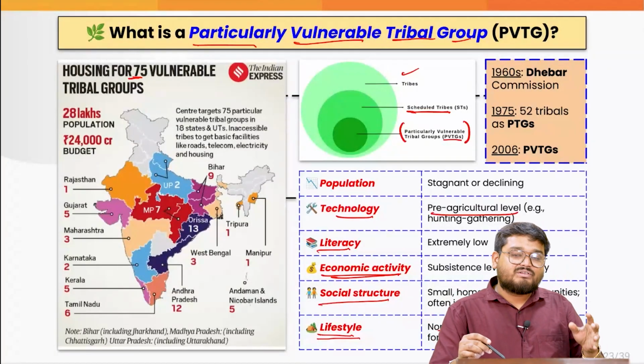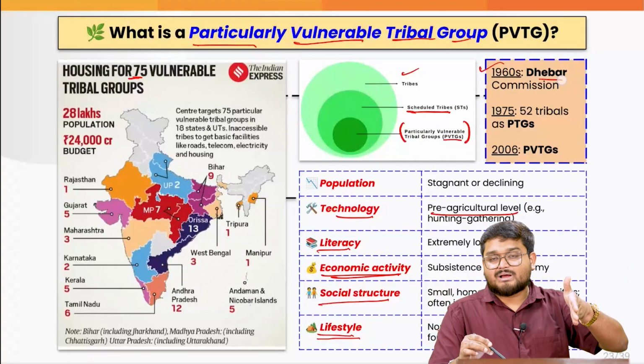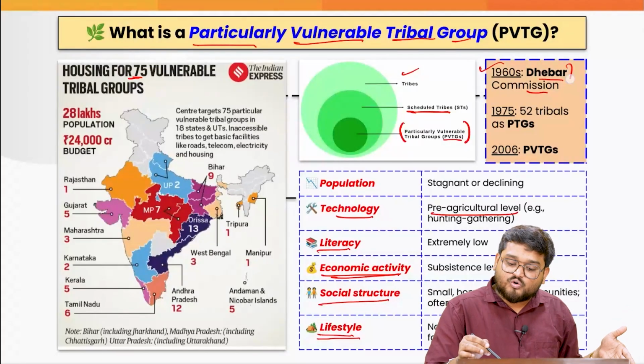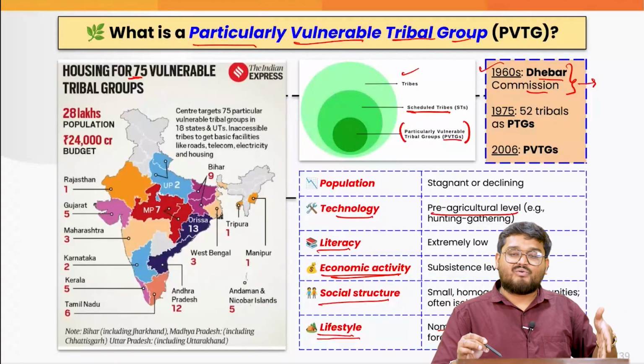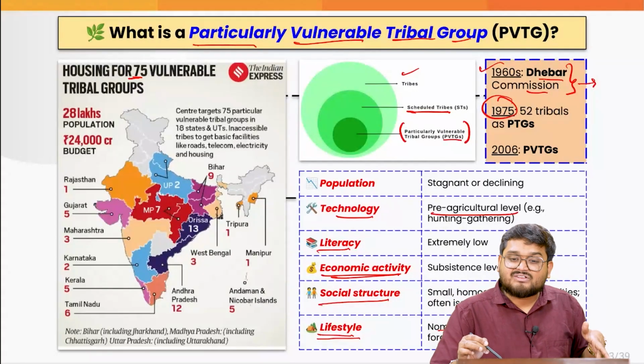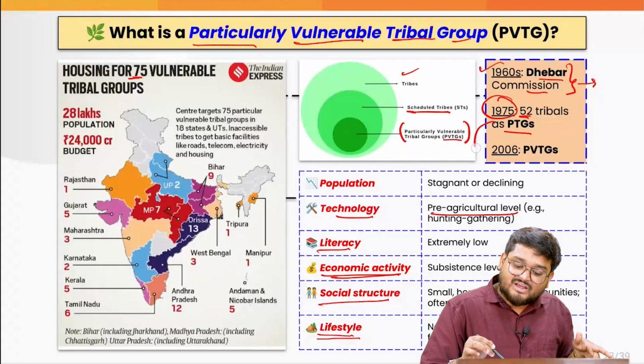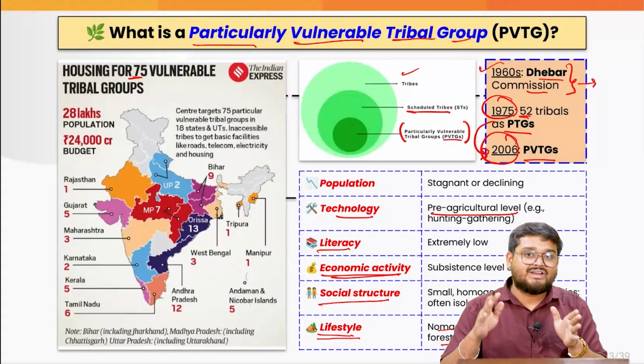Now, the origin of the PVTGs can be traced back to 1960 from the recommendation of the Dhebar Commission, which looked into so many tribal groups and their backwardness. And this is where in 1975, the government classified around 52 tribals as PTGs. Later, in 2006, it was renamed as PVTGs.